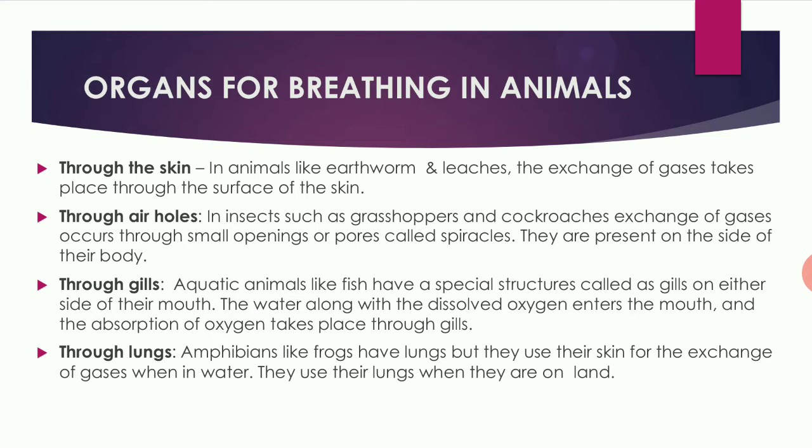Next, through gills. Aquatic animals like fishes have special structures called gills on either side of their mouth. They take the water along with the dissolved oxygen into the mouth, and the absorption of oxygen takes place through the gills. The oxygen from the water is taken up by the gills and then they use that oxygen for breathing.